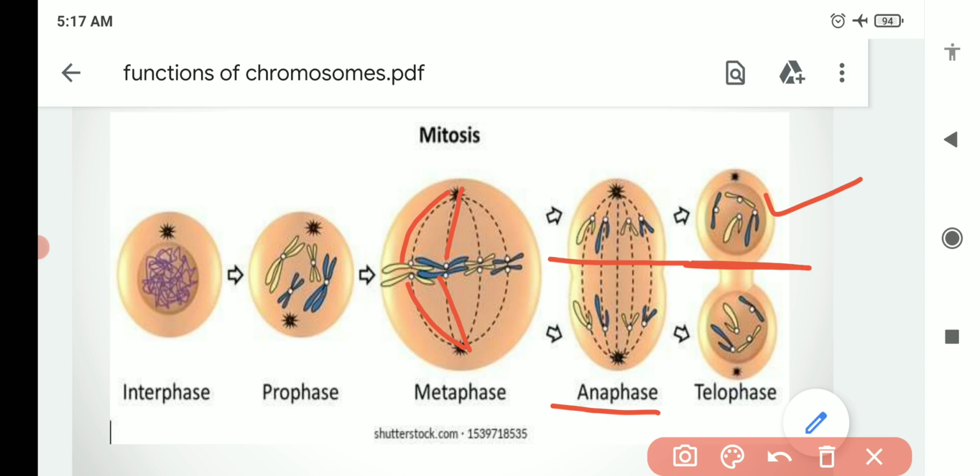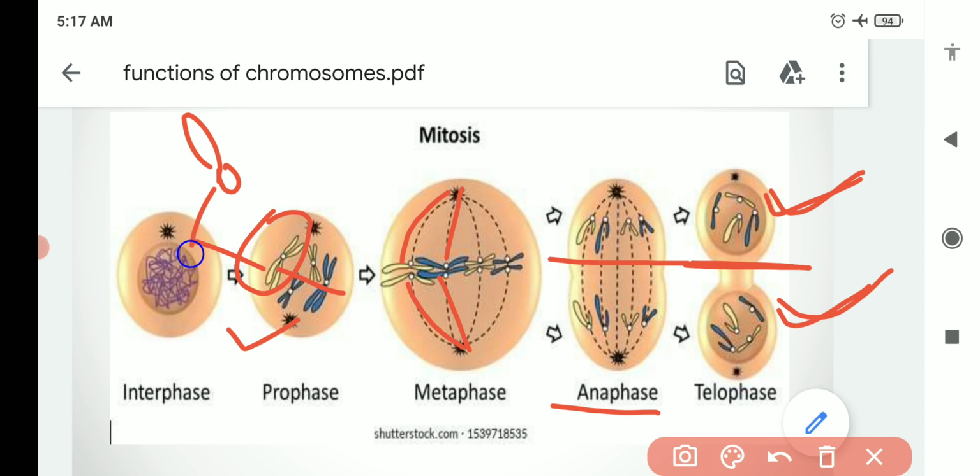One cell is this, one cell is this. So here you can see that four chromosomes are there. These four chromosomes will be present here and also here. So equal distribution of the chromatids will be there. We all know that a chromosome has two chromatids. One is this and one is this.